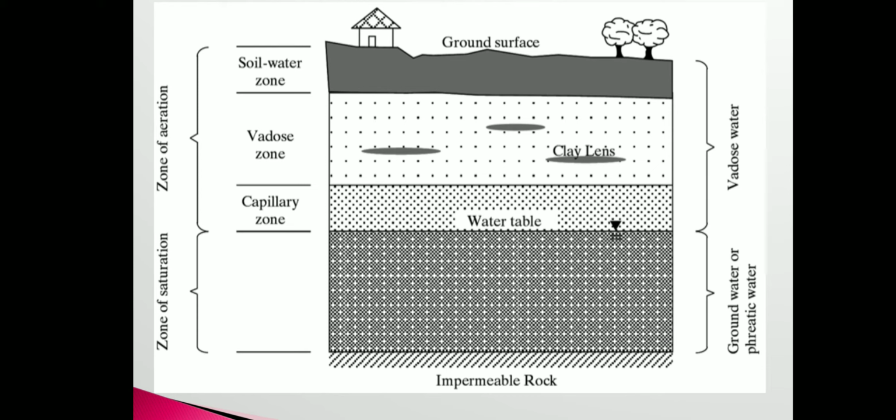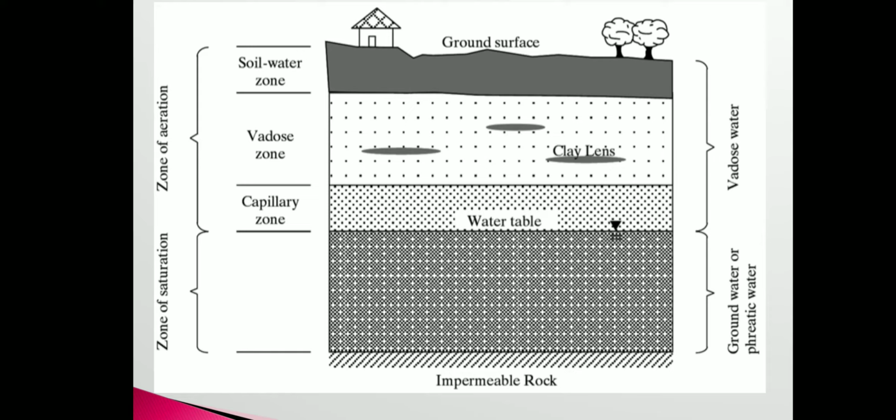The main zones are the zone of saturation and the zone of aeration. The uppermost zone or layer is called the zone of aeration, which includes the soil water zone, vadose zone and capillary zone.